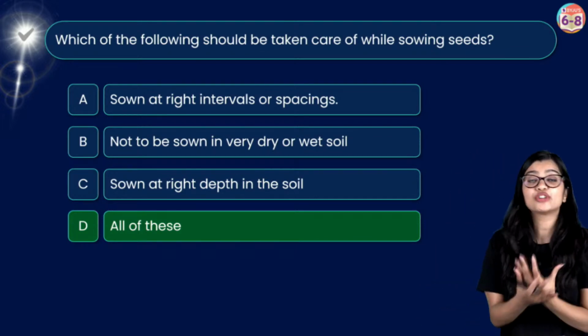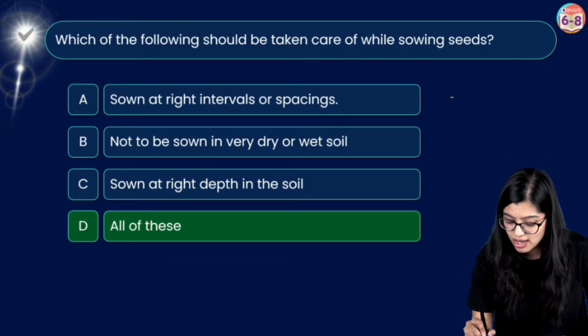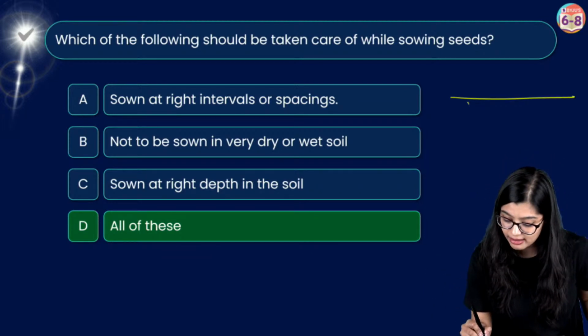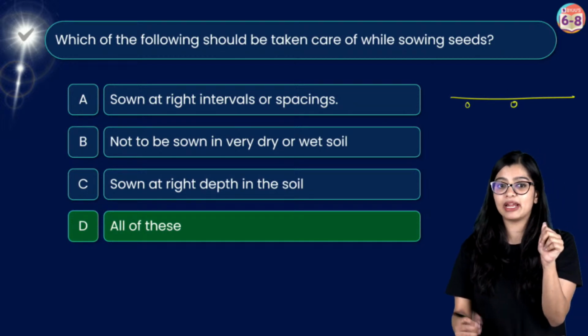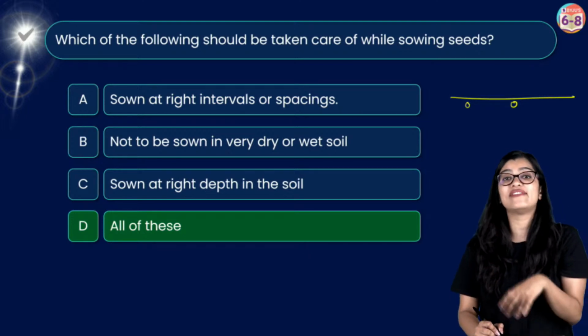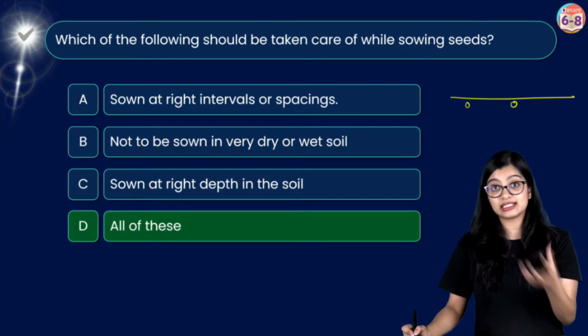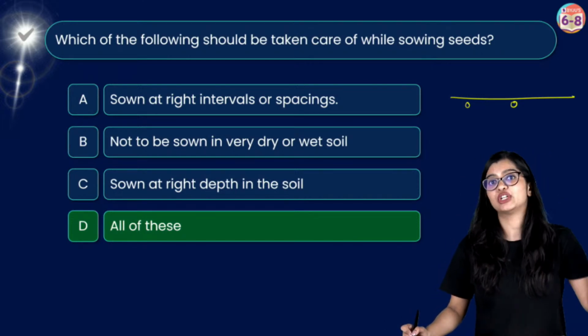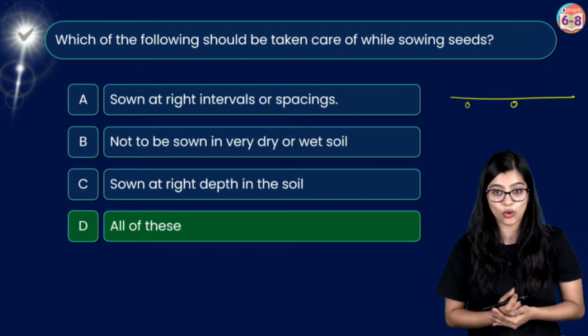Now, as you can see, what should we take care of while sowing seeds? We need to make sure that they are sown at the right intervals or right spacings. They should not be too close to each other. Otherwise, there will be crowding. Now again, it should not be sown in very dry soil. If it's too dry, there's not enough water that is needed by the seeds to grow. If it is too wet, it can promote microbial growth, right?